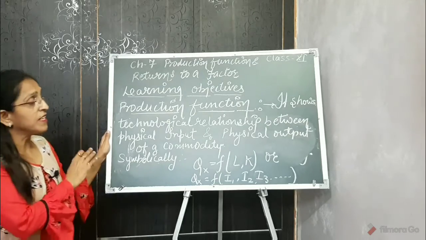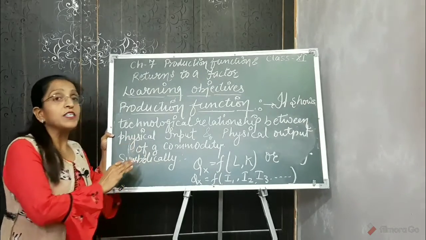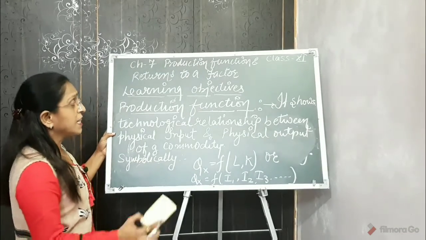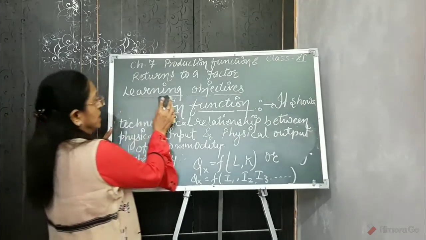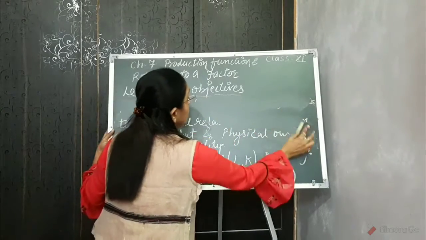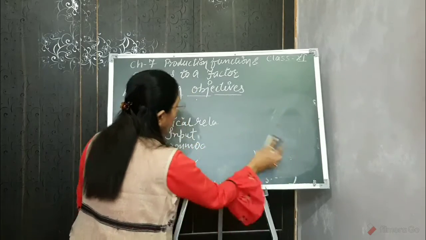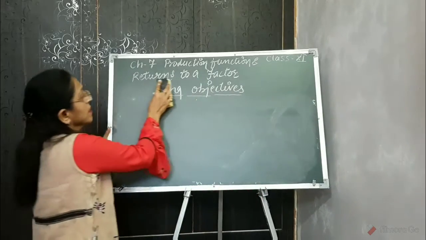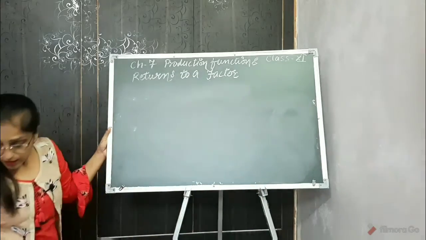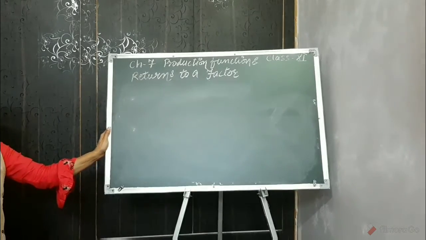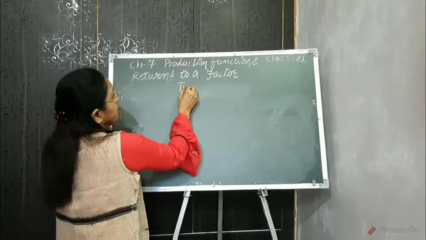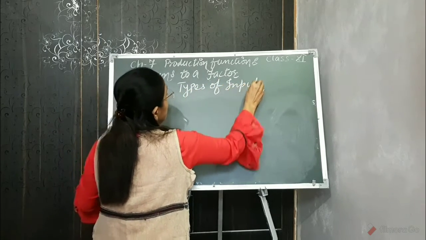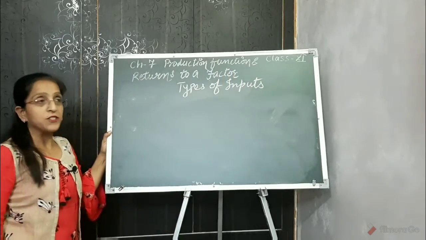Now we have seen that production is a function of various inputs. So we will come to know what kind of factors of production and inputs we have to use during the production process. During the production process, a producer has to use various kinds of input factors, called types of inputs or types of factors of production.